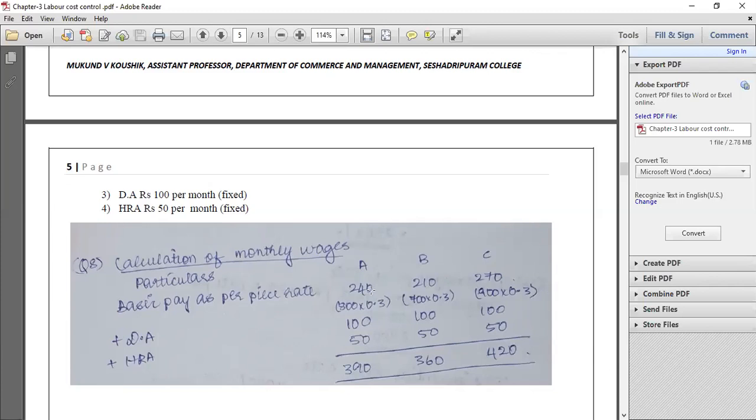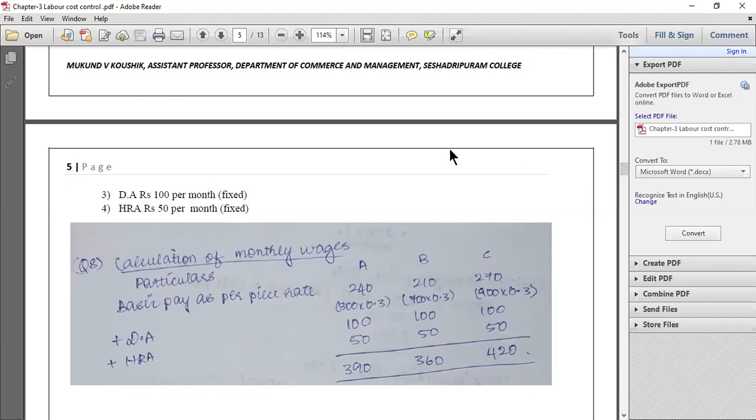So for Mr. A, basic pay is 240. To that again you have to add 100 plus 50. His total wages during the month will be 390. For Mr. B, his basic wages is 210 rupees as per the piece rate system, plus DA of 100 rupees and HRA of 50 rupees. His total wages during the month will be 360 rupees. Similarly for Mr. C, his basic wages as per the piece rate system is 270 rupees. To that again a DA of 100 rupees plus HRA of 50 rupees. His total wages will be 420 rupees.